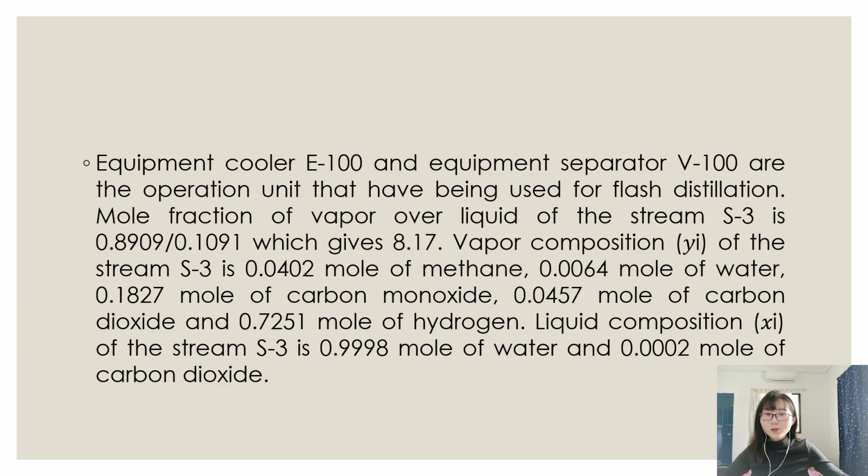8.17. Vapor composition of the stream 3 is 0.0402 mole of methane, 0.0064 mole of water, 0.1827 mole of carbon monoxide, 0.0457 mole of carbon dioxide, and 0.7251 mole of hydrogen. Liquid composition X1 of the stream S3 is 0.0008 mole of water and 0.0002 mole of carbon dioxide.